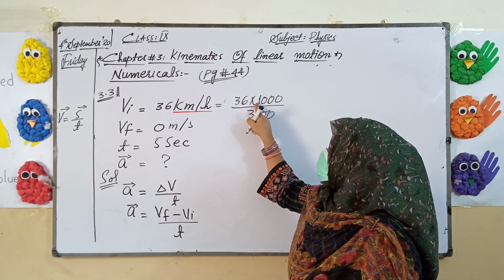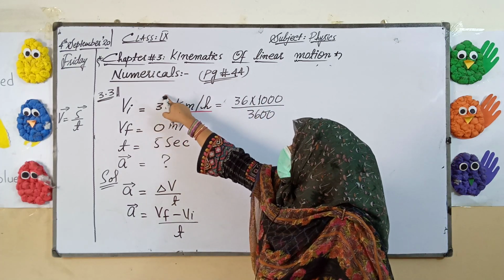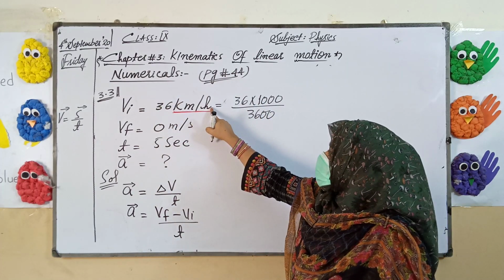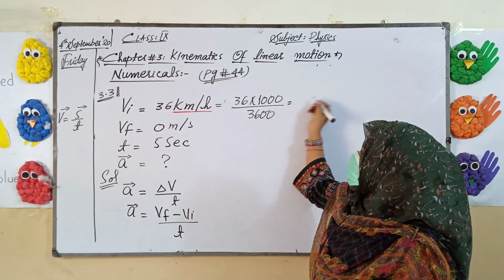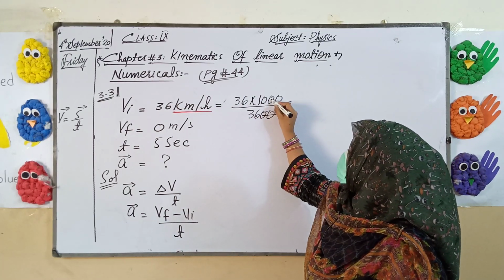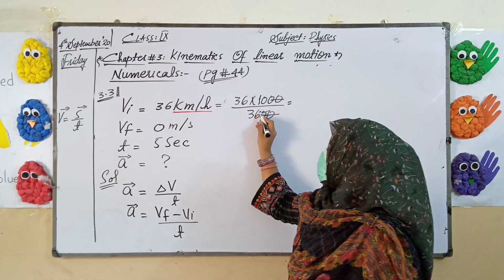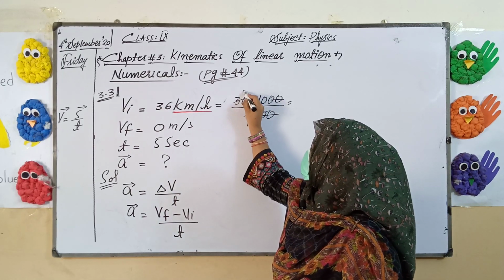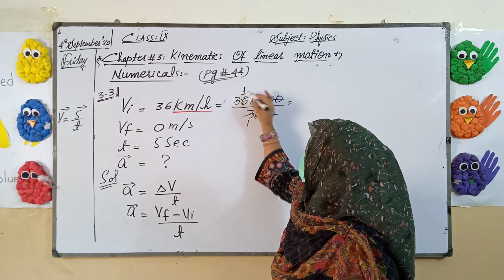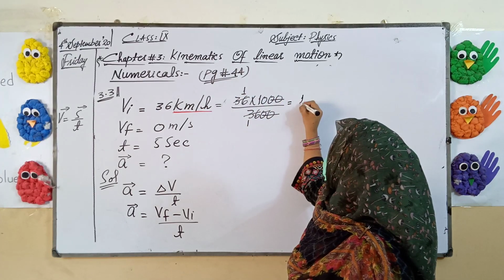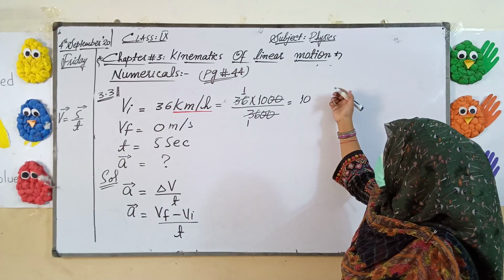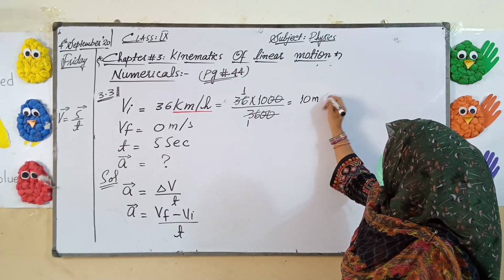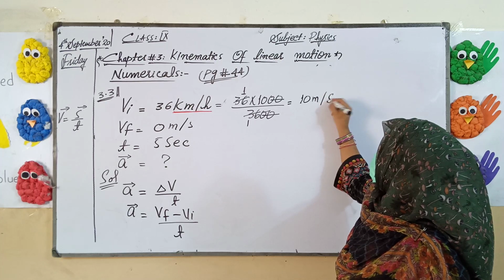This 1000 is for converting kilometer into meter, and here is hours. Hour will be converted into seconds, that is 3600 seconds. 20, 20 cancel here. 36 1s are 36, 36 1s are 36. Now here is 10 1s are 10. The denominator is 1, so we cannot mention the 1 here. There is 10 meter per second.